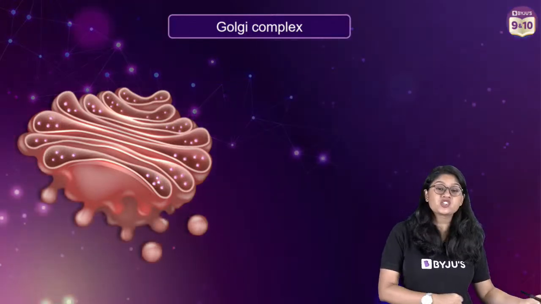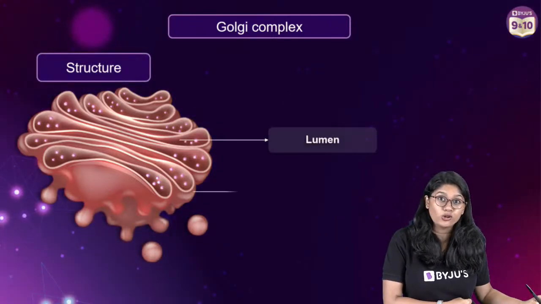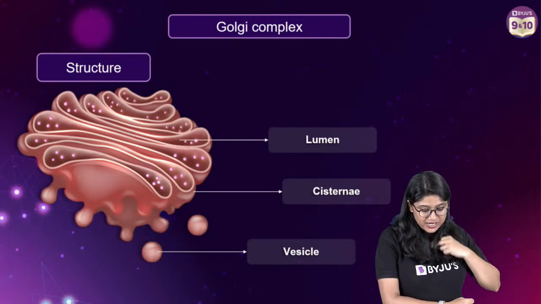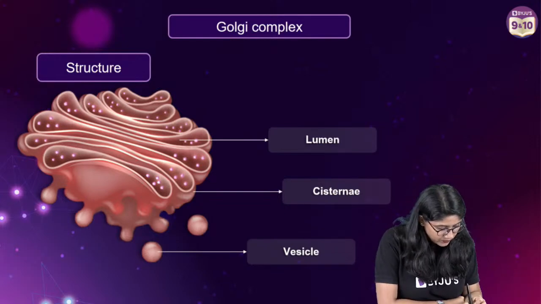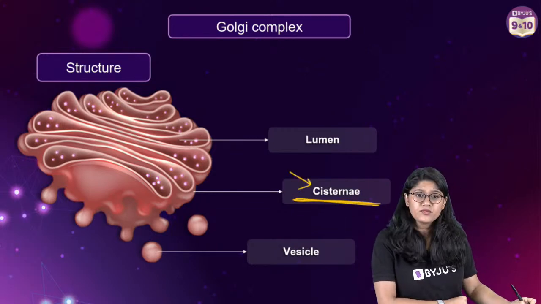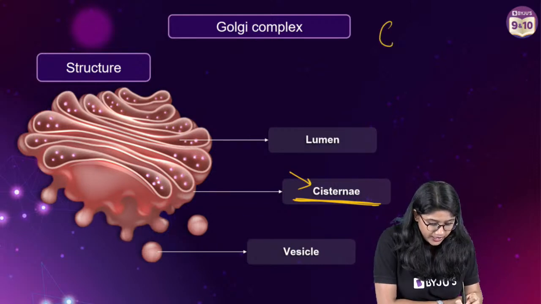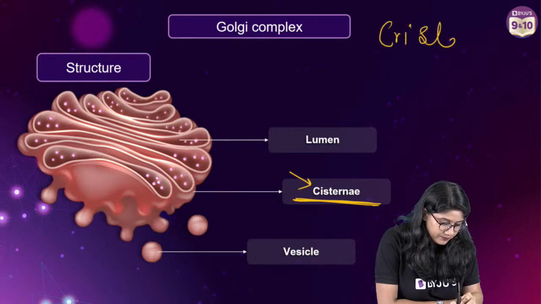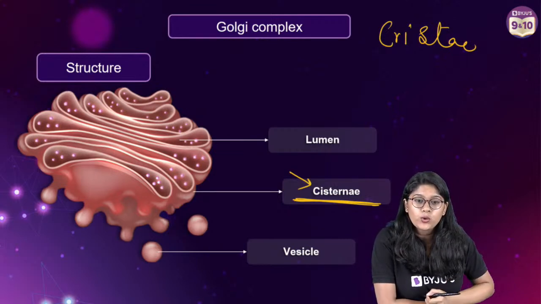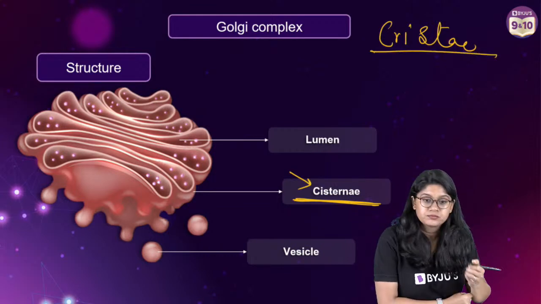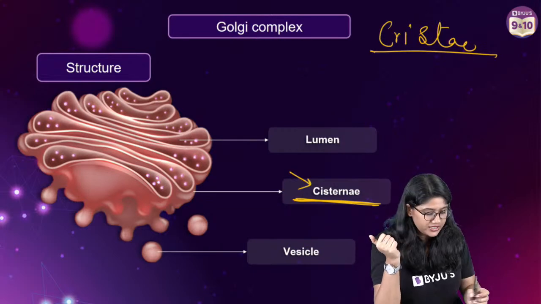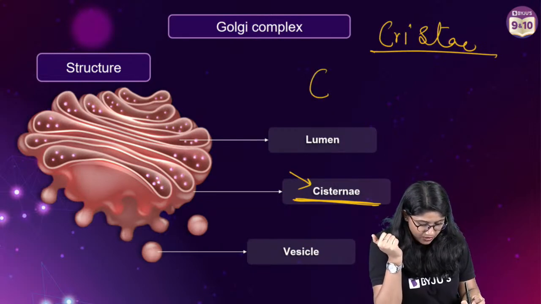Now everyone, when we talk about the structure of the Golgi apparatus or the Golgi bodies, first of course there are the cisternae, right? Now over here, can you see the cisternae? There are two words, everyone. In the mitochondria, what type of folds do we have? We call them cristae. And here we have cisternae. Everyone, I hope that it's clear. Clear, easy peasy, cisternae.